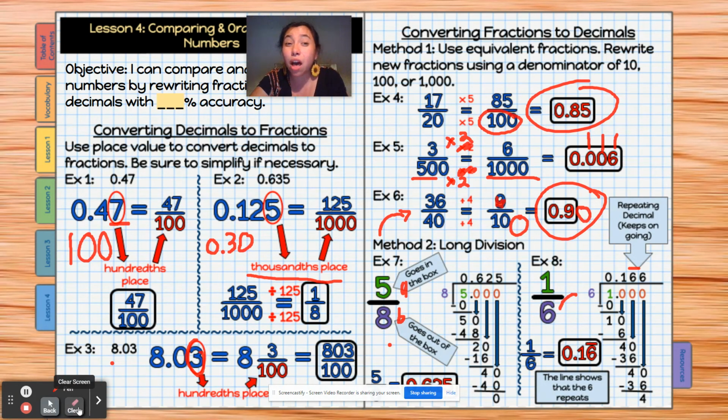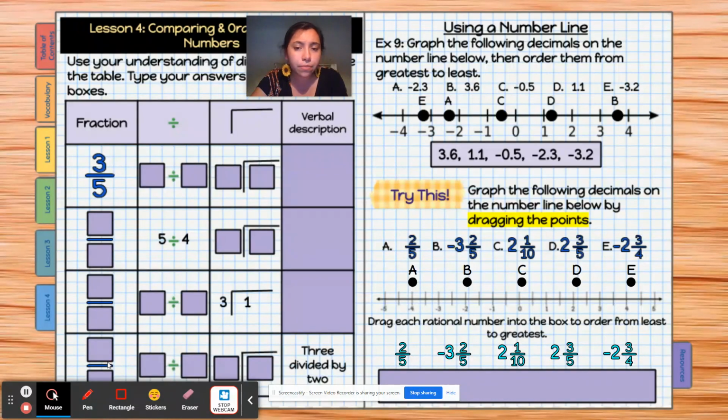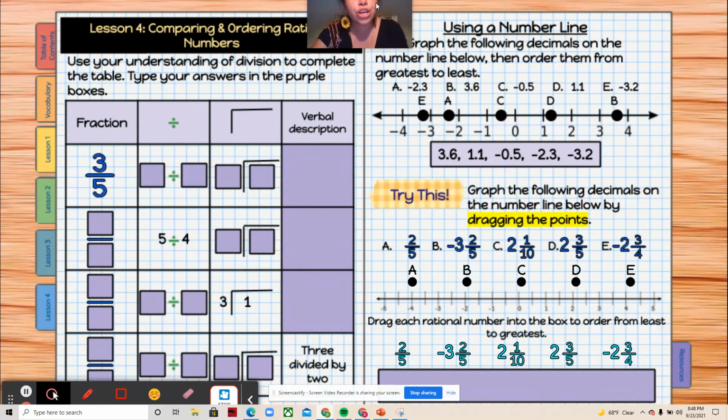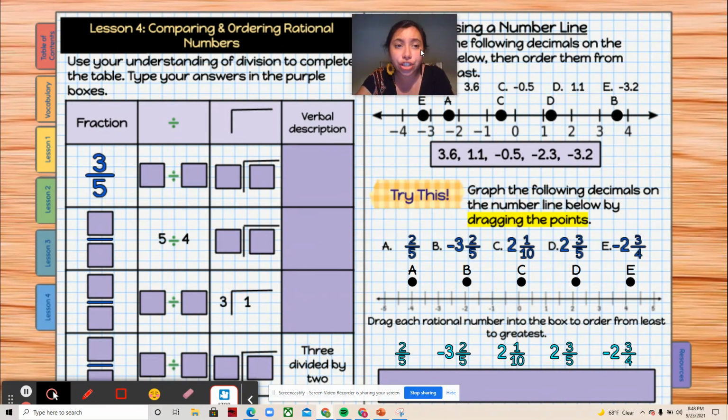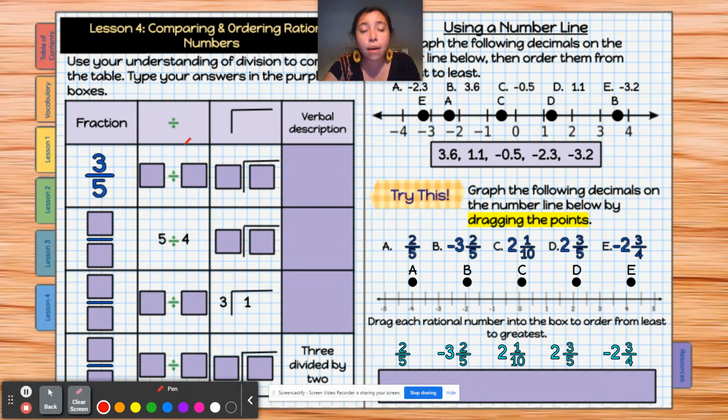All right, I know this is a lot to catch on, but I just want you to review. Okay, so let's say you're done with that, and we go back. And now for your worksheet, you have to use your understanding of division to complete the table, okay? Type your answers in the purple boxes. So you have to show me, let's say 3 out of 5, we can do this together, how that's going to look like for you, right?